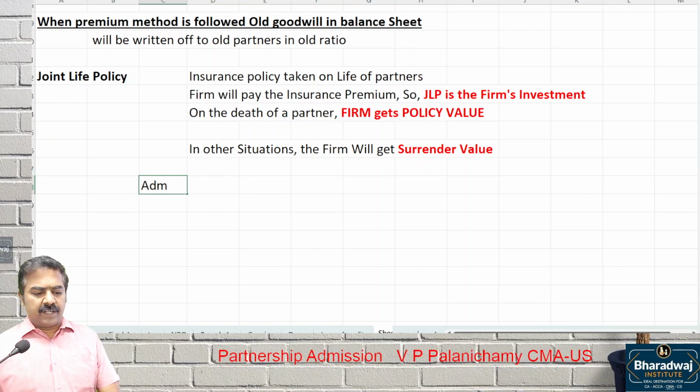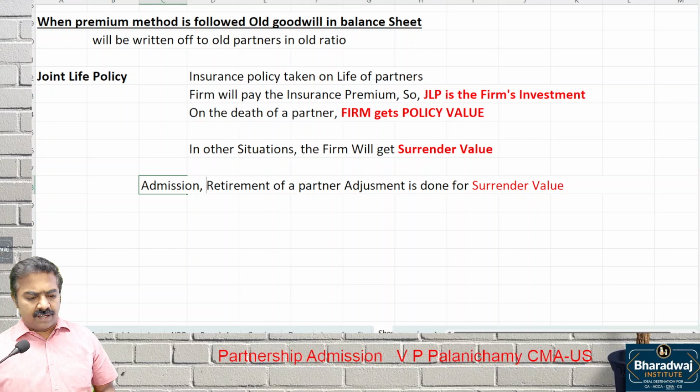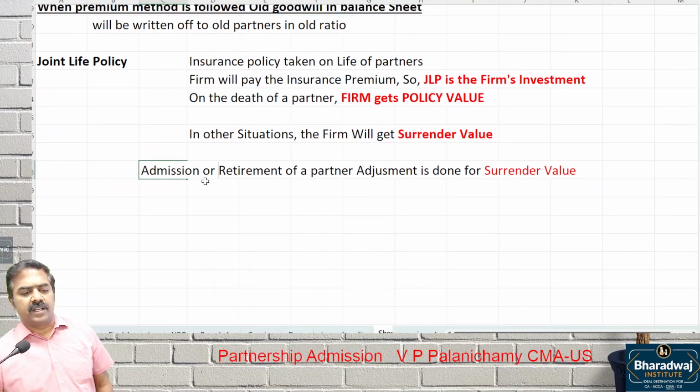So at the time of admission or retirement or death of a partner, what to do? Adjustment is done for which value? Surrender value. Adjustment is done only for the surrender value. Sorry, admission or retirement of a partner. Adjustment is done only for which value? Surrender value. Take up this, then we'll proceed.